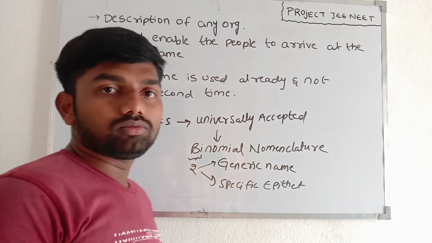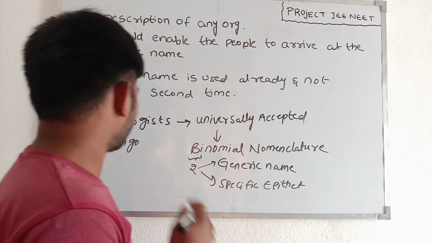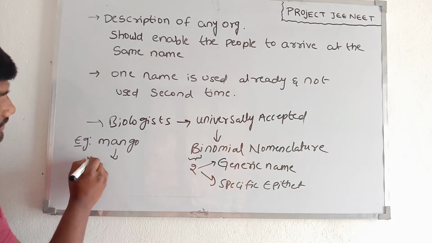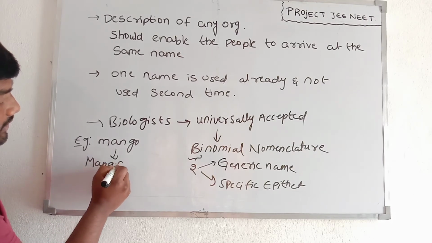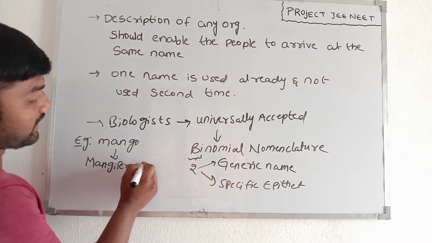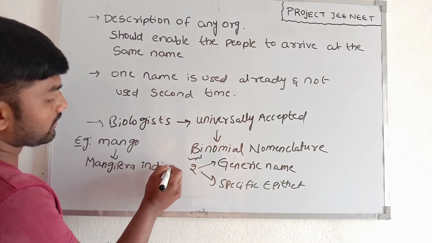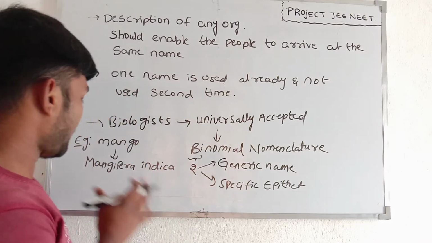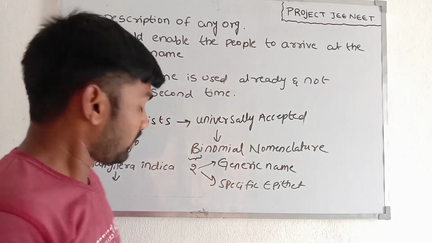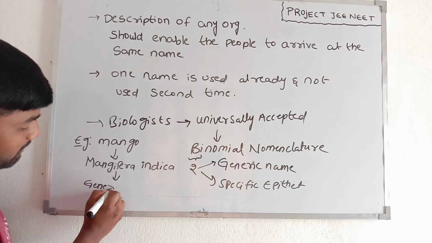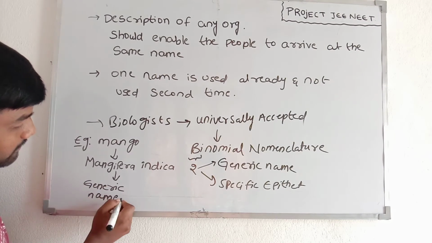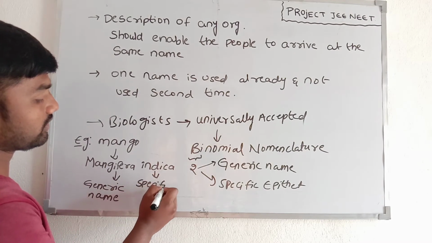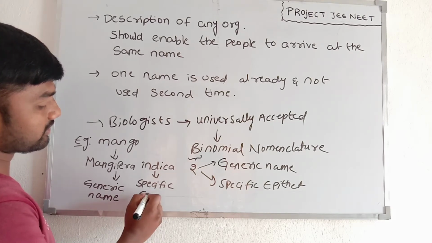The scientific name of mango, given by biologists, is Mangifera indica. Mangifera is the generic name, and indica is the specific epithet.